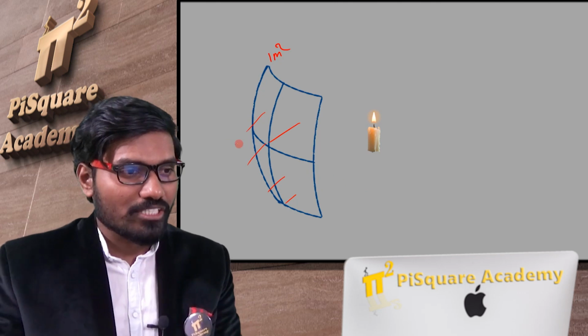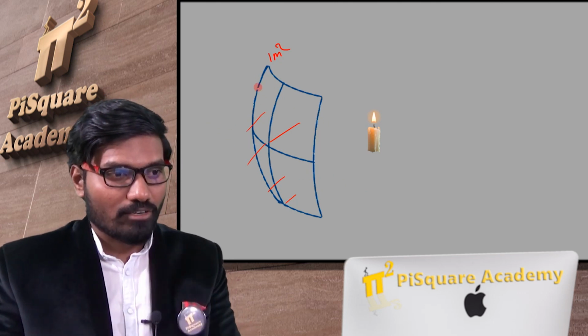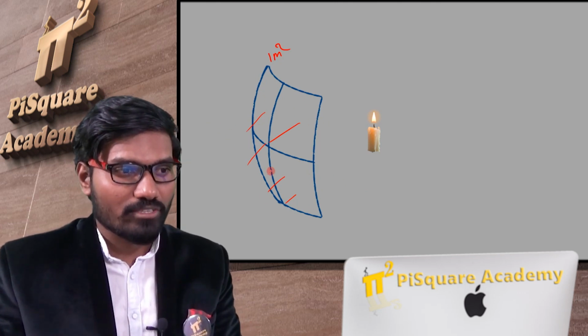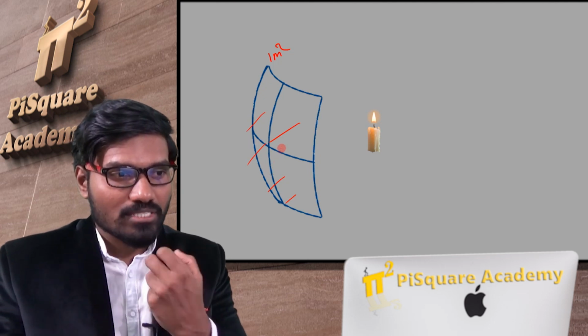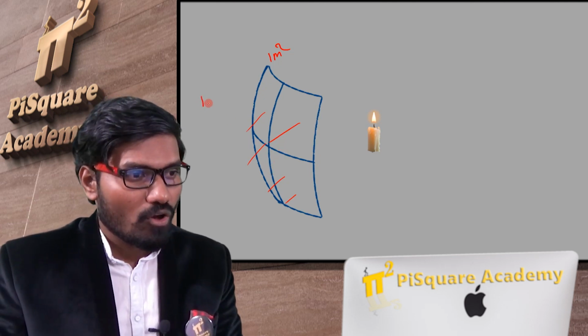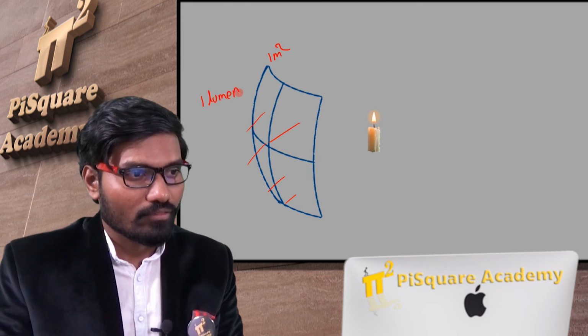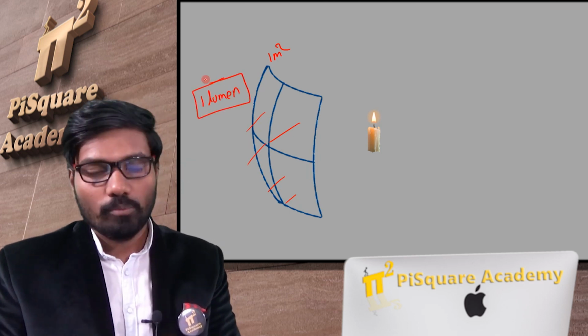The light energy per second coming from this 1 meter square surface area is called 1 lumen.